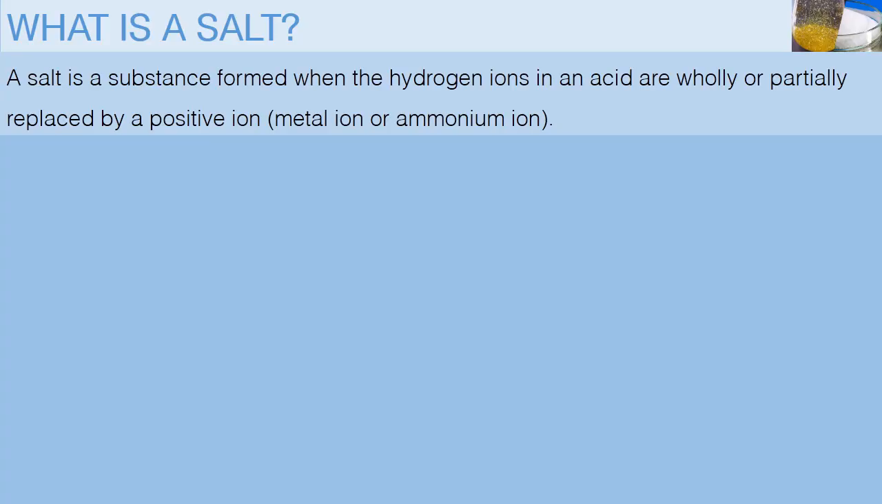So what is a salt? It is a substance that is formed when the hydrogen ions of an acid are wholly or partially replaced by a positive ion. The positive ion is usually a metal or ammonium ion.